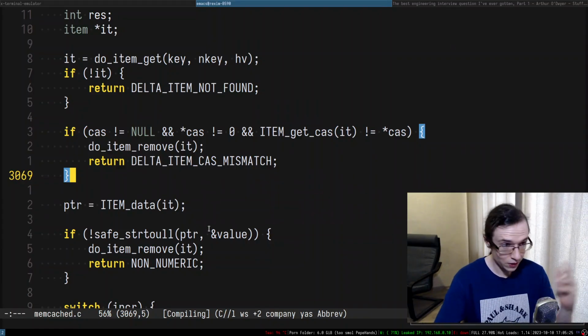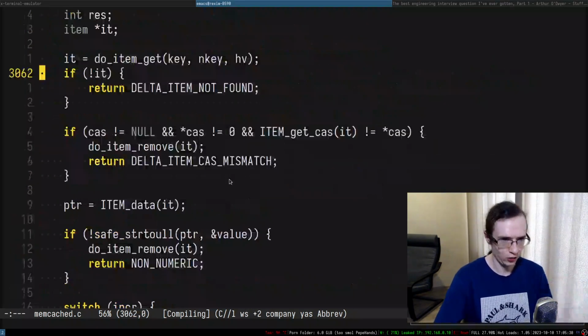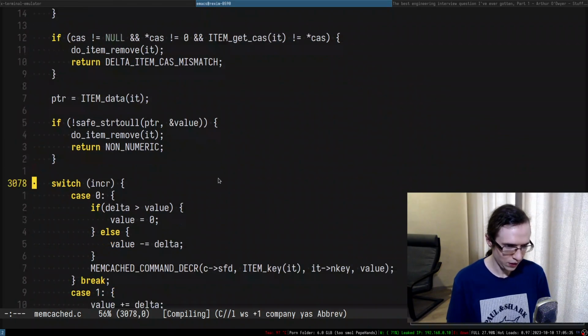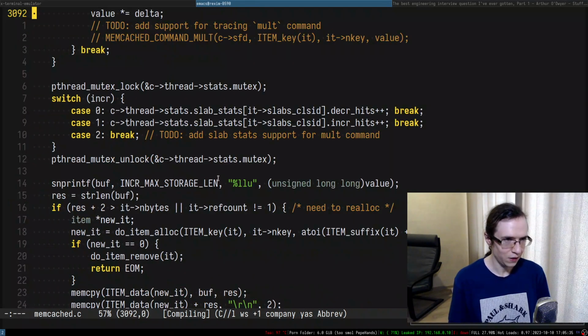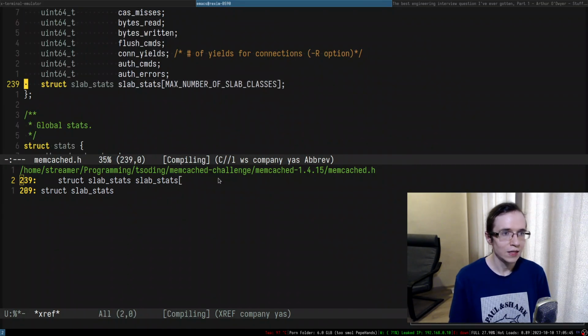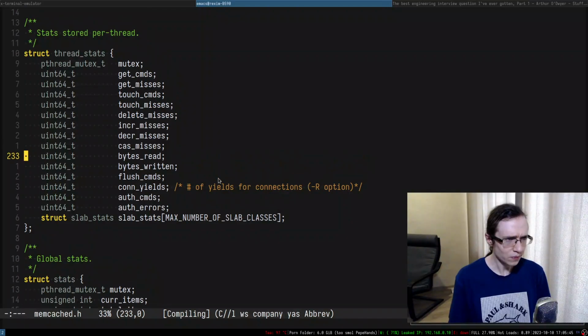All right, so let's try to finish this challenge. One of the things we need to learn is what those slab stats are. I'm really curious what they are. So we have some definitions in here, right? So here they are. So this is the thread stats.